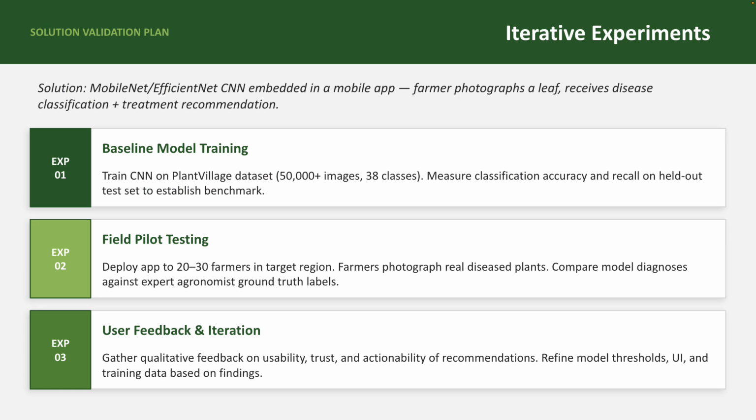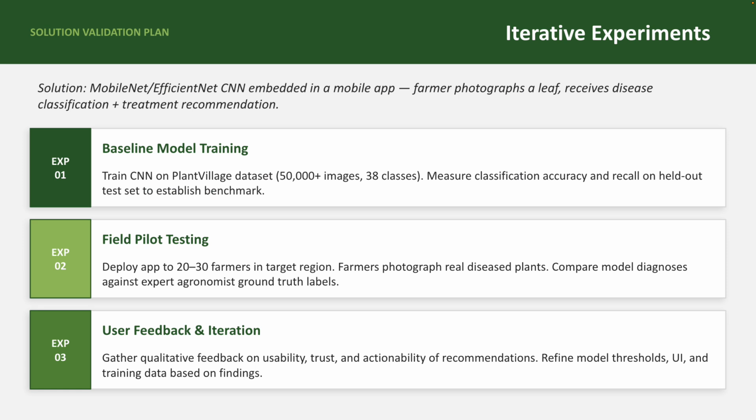In the second experiment, I would conduct field testing with a small pilot group of 20 to 30 farmers in a targeted region, providing them with the app and asking them to photograph diseased plants in real conditions. I would compare the model's diagnosis against ground truth labels provided by an expert agronomist, measuring how well lab performance transfers to real field conditions.